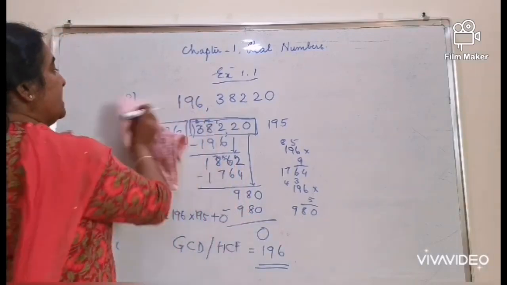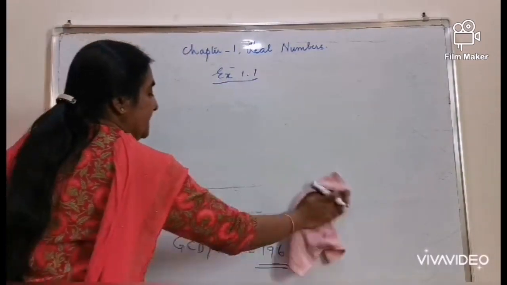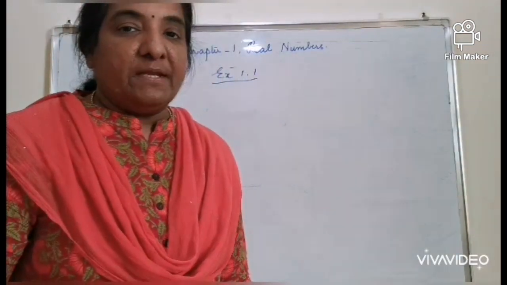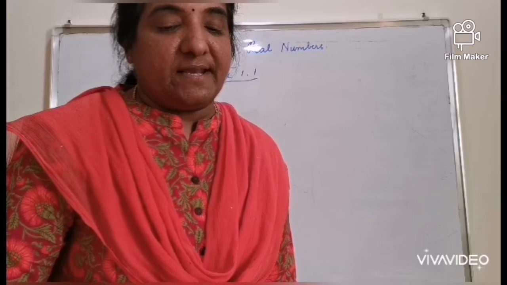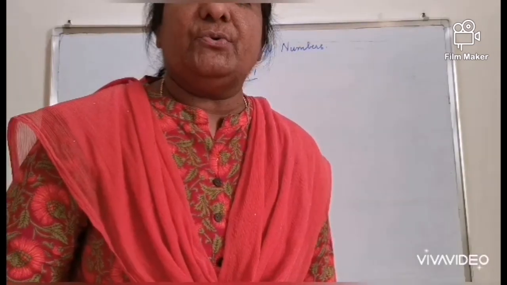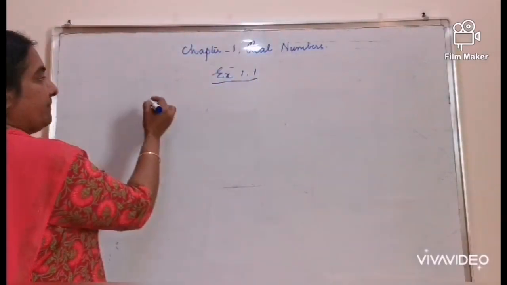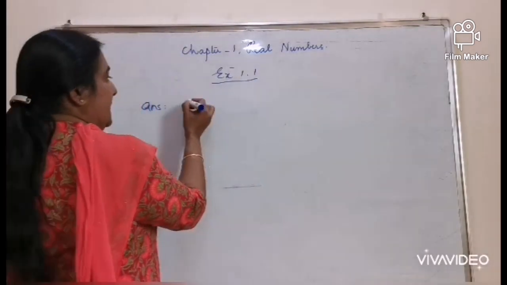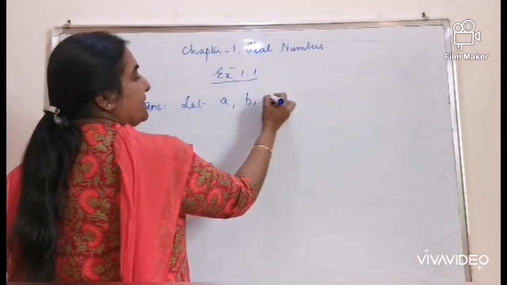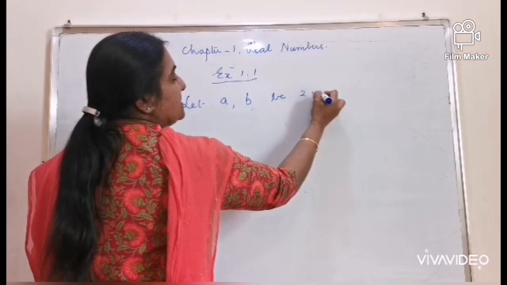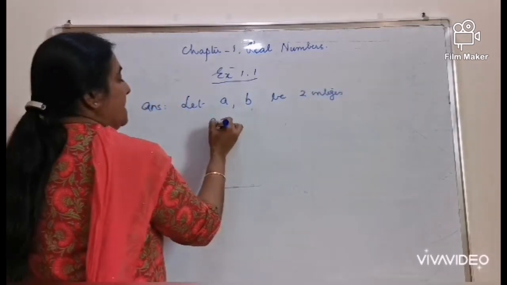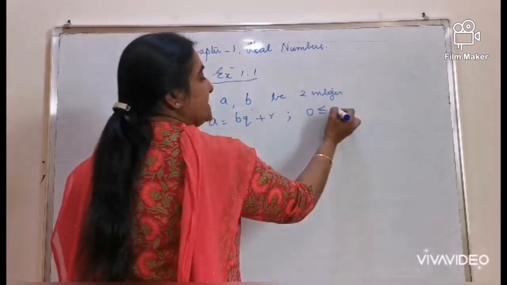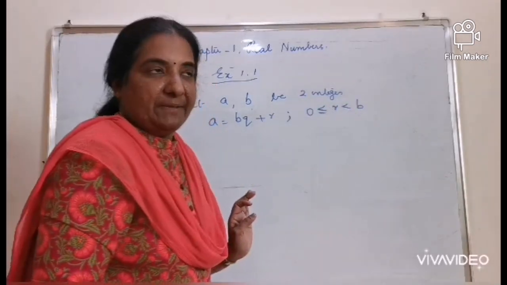Moving on to question number 2. Show that any positive odd integer is of the form 6q plus 1, 6q plus 3 or 6q plus 5, where q is some integer. Applying Euclid's division lemma, let a and b be two integers such that a is equal to bq plus r, where 0 is less than or equal to r, less than b.